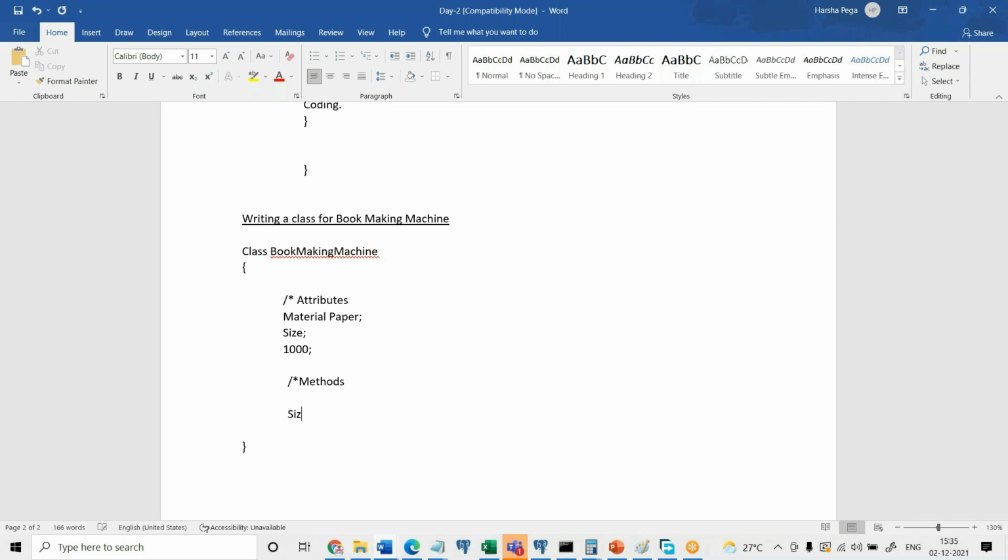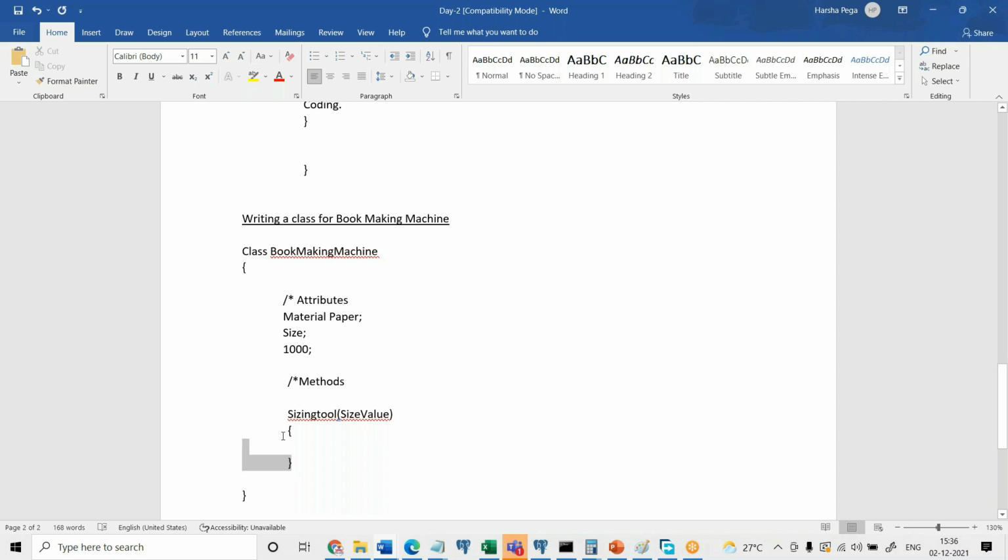So the sizing tool, let's say sizing tool, that is the method name. Sizing tool will take the parameter of size value, right? You need to supply the sizing tool with a size. What is the value of the size, like A4, A2, something like that, and it is going to perform a specific task in it. Okay, sizing tool is one method.